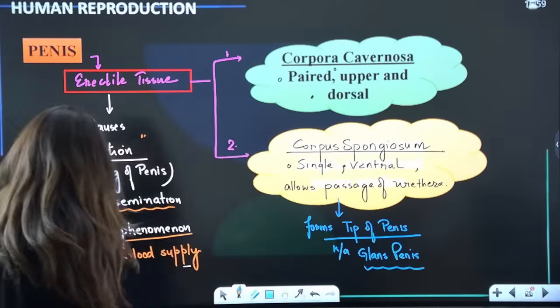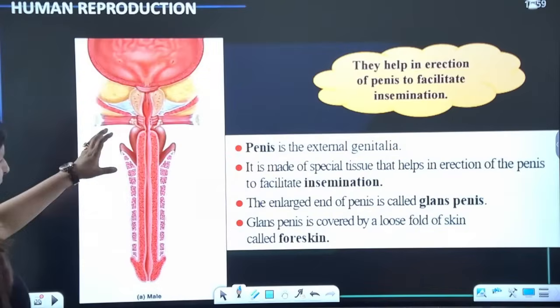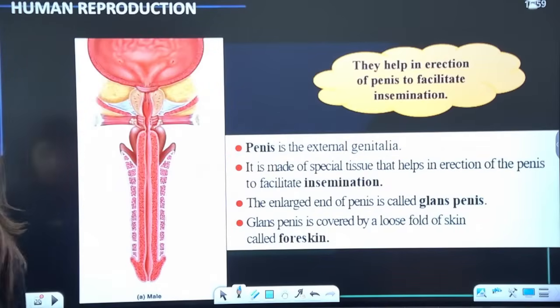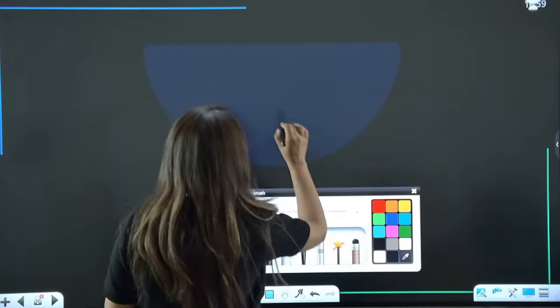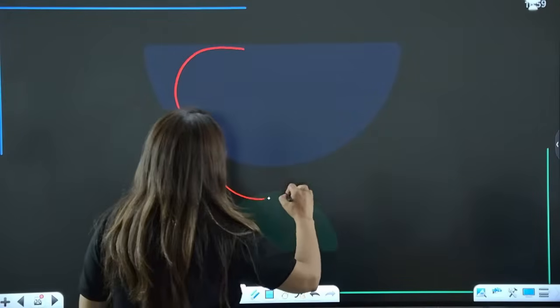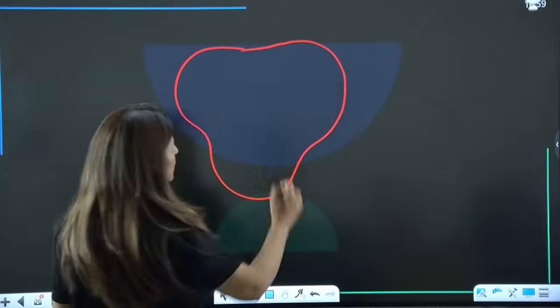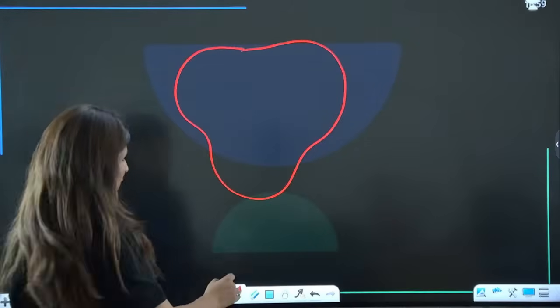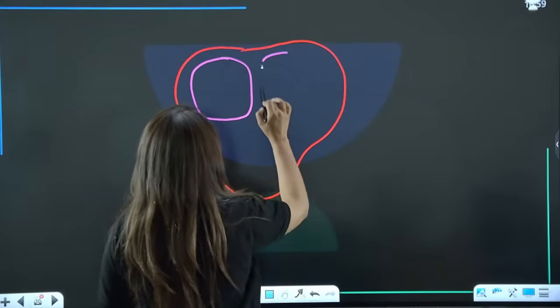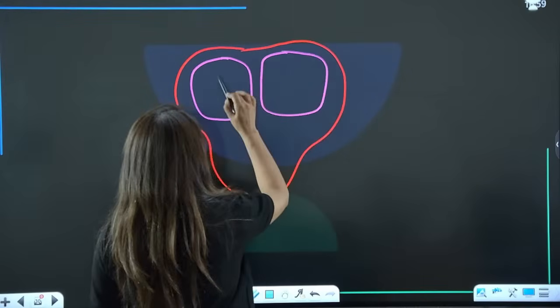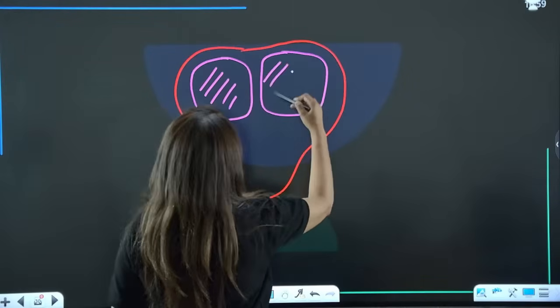Now see, if I go into the details here, so how does it look like? So basically, this is the transverse section of penis, and we have these two structures present on the dorsal side, which are called corpus cavernosa.